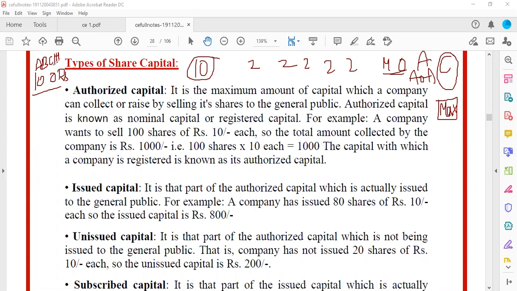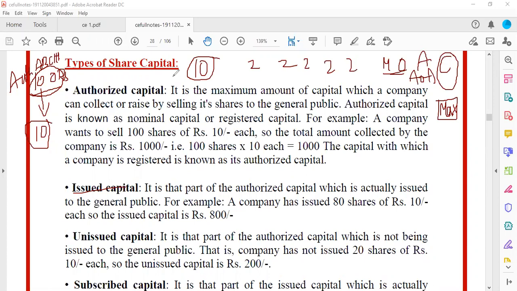So out of 100, they are going to collect only 10 rupees from the people. So this part is issued capital and this is authorized capital. 100 rupees is the authorized capital, that is the maximum amount the company can raise throughout its life.